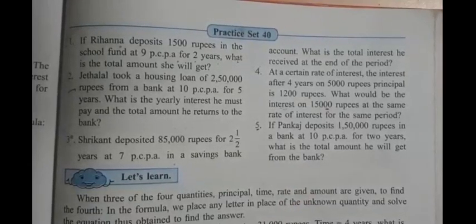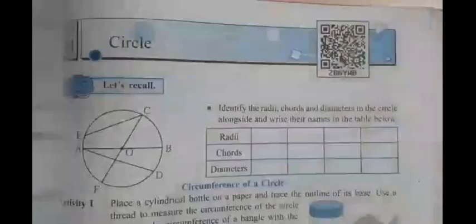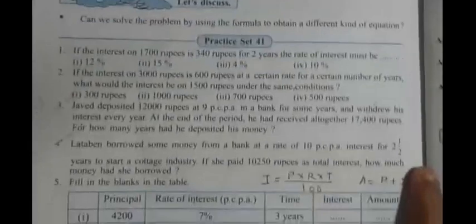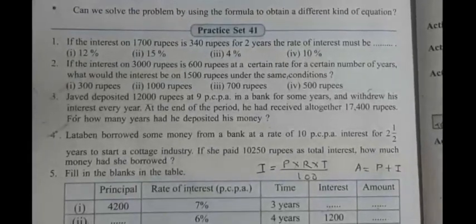Okay. So now we'll move on to our next practice set, that is practice set 41. Question 1 is an objective question. It's very simple. Question 1 and 2. I will send the link of this video of these sums also. You can observe it and you can understand it.